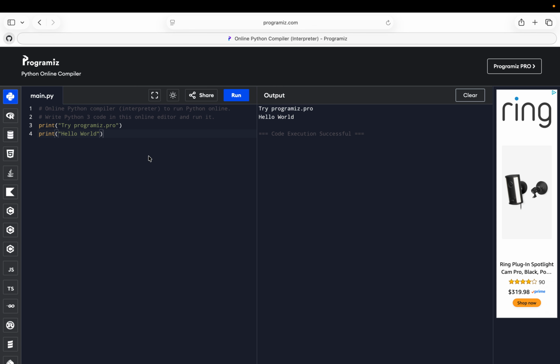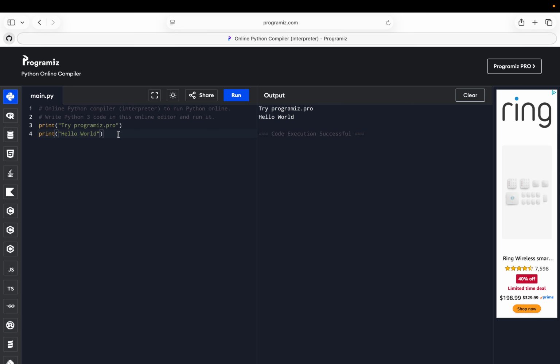A program is simply instruction written in a language that our computer understands. Today we are not starting from zero, we are building on what you already know. Last time you learned how to write a simple program, how to use the print function, and how to run your code and see output.